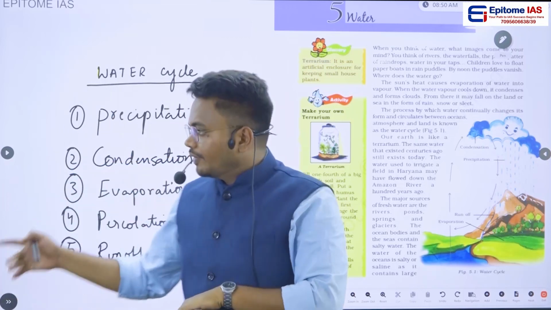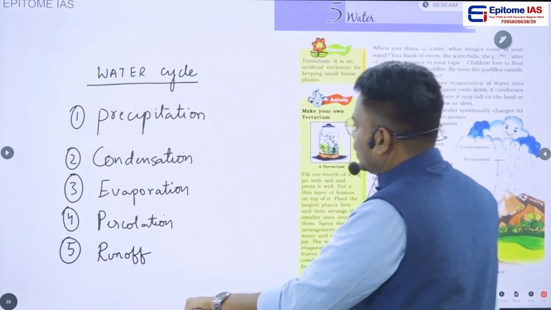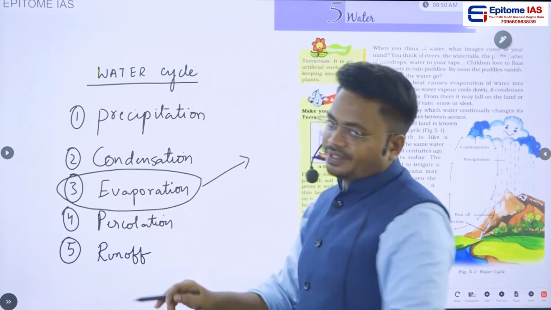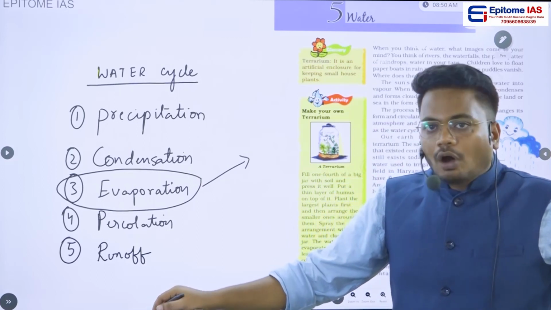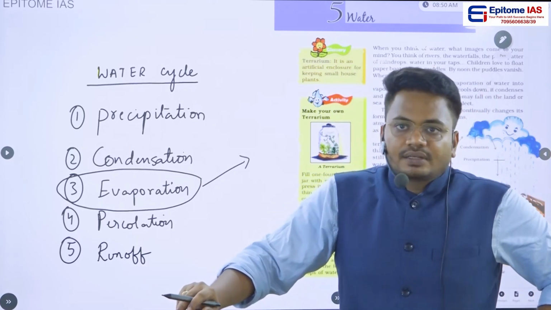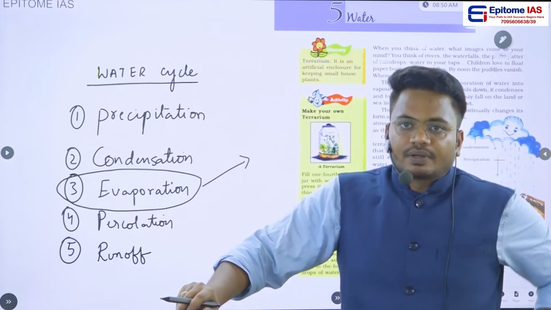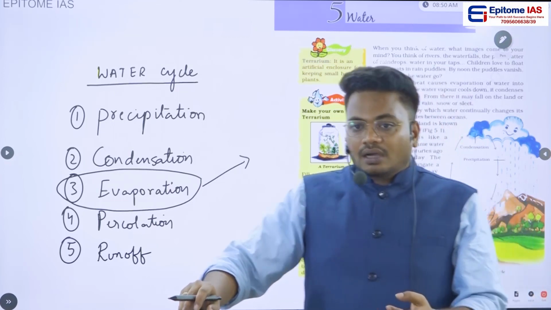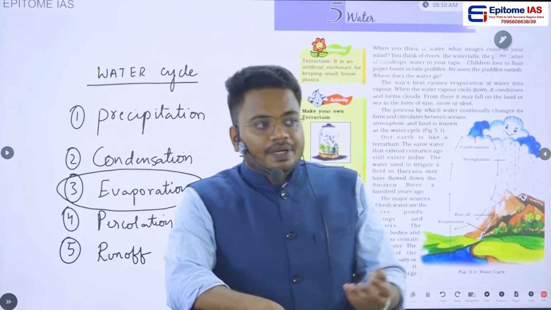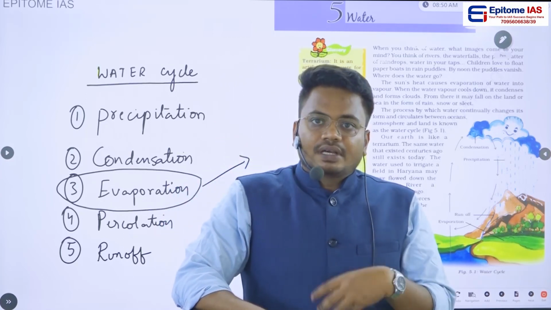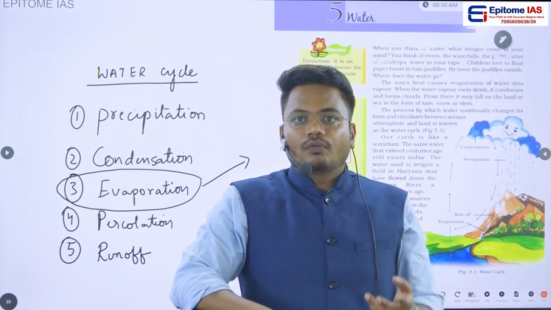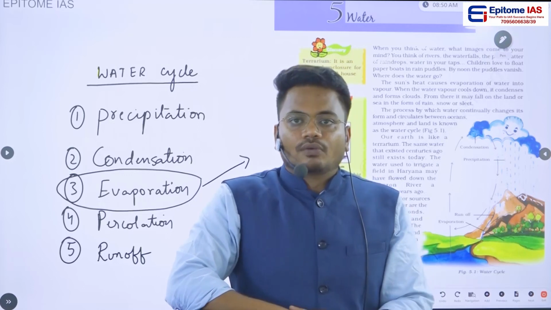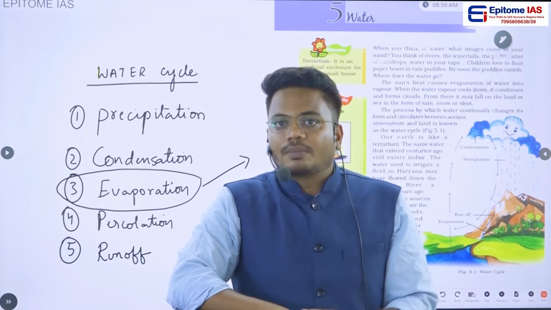Out of these five phenomena, first we should know evaporation, because the water cycle starts with evaporation. What is meant by evaporation? Evaporation is nothing but the conversion of liquid into water vapor. It happens where there is availability of water. For example, in seas, oceans, rivers and ponds we have water.